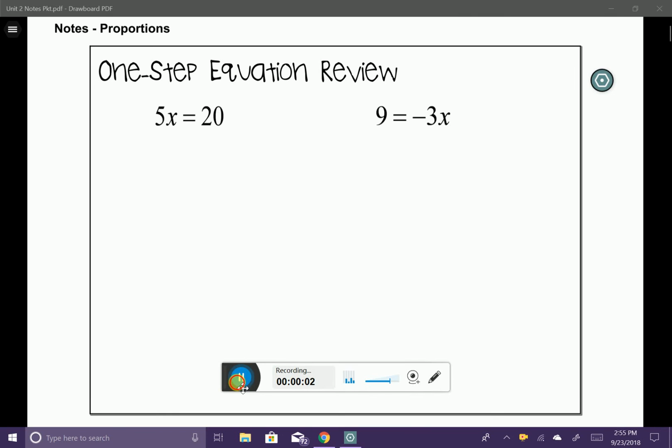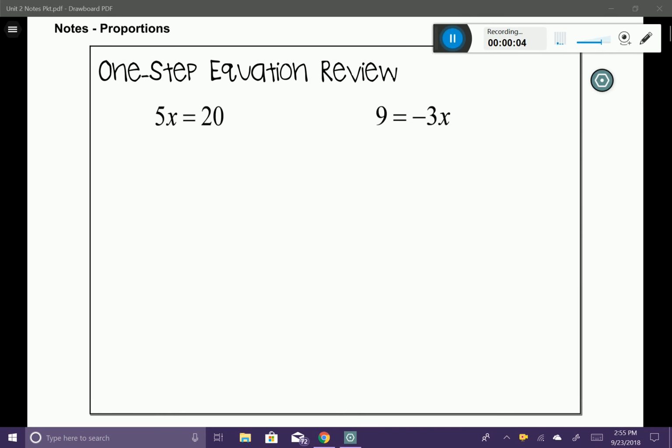In this lesson, we're going to be talking about proportions, which are a type of equation. Before we dive into proportions, I do want to take a little step back and review one-step equations. Now, if we look at this example here, we have 5x is equal to 20.